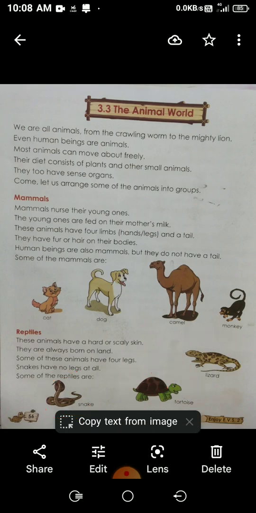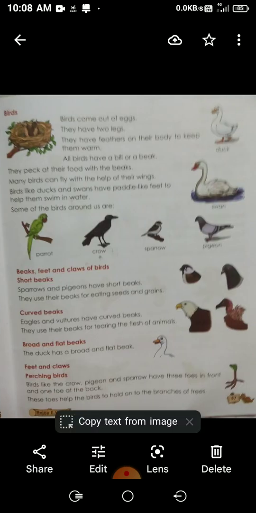Okay students, moving to the next page, birds. Have you all seen a bird's nest? Birds come out of eggs. How does a bird come? A bird comes out of an egg, anda. They have 2 legs. How many legs do birds have? 2 legs. They have feathers on their body to keep them warm.